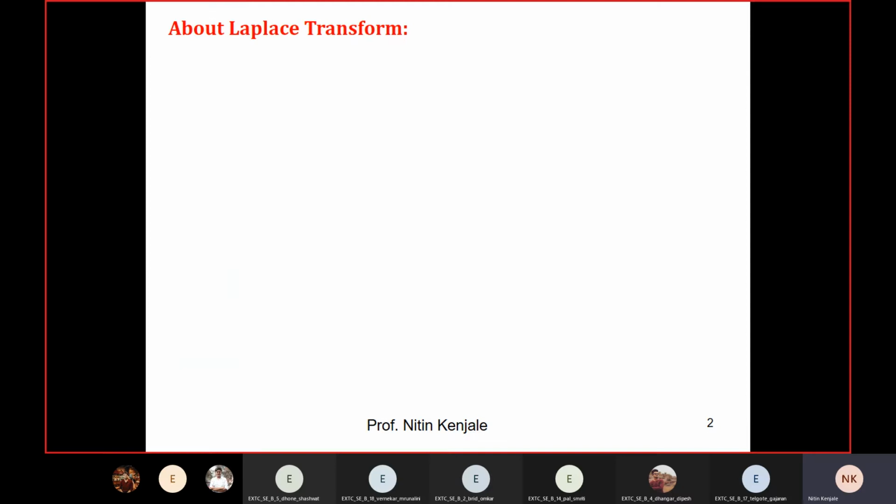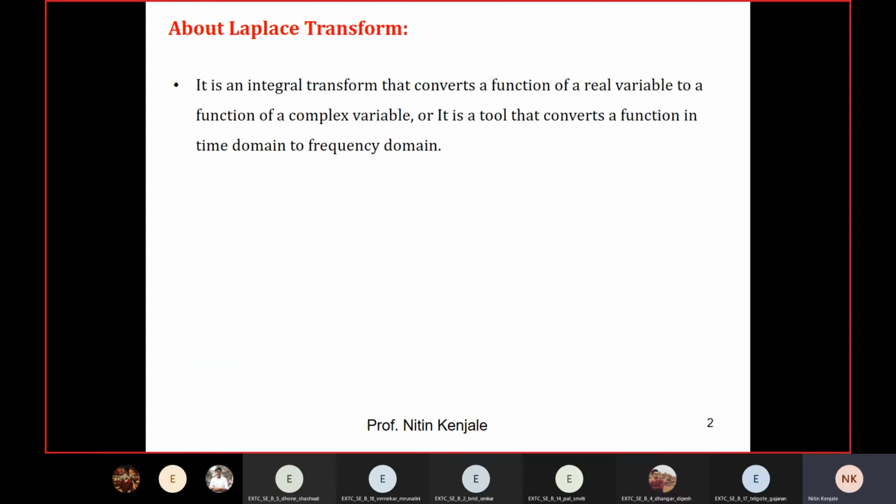First of all, let me tell you something about Laplace transform, and then I'll tell you where we are actually implementing the use of Laplace transform. Laplace transform is nothing but the integral transform that converts a function of a real variable into a function of a complex variable. It is also used as a tool to convert a function in time domain to frequency domain. See, this phrase has a high weightage of meaning. It converts a function in time domain to frequency domain. Later on, when I explain the example, I will come back to this point.